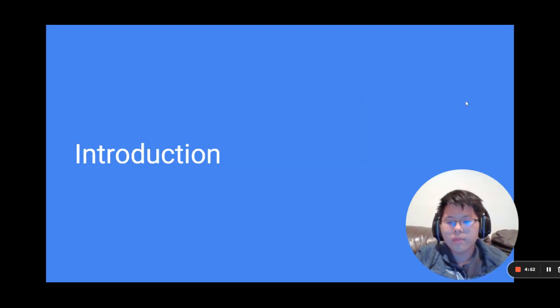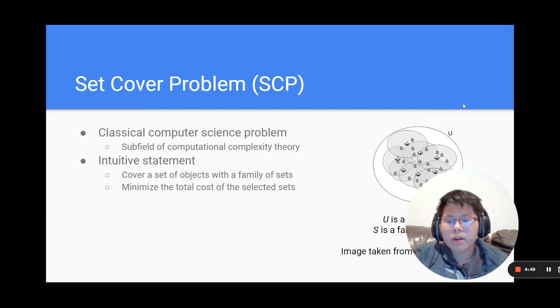We are Jeffrey and Jason, and we research heuristics of the set cover problem to advise industry practitioners in operations research. First, introduction. The set cover problem, referred to as SCP, is a classical computer science problem where we want to minimize the total cost to cover a set of objects with a family of sets.